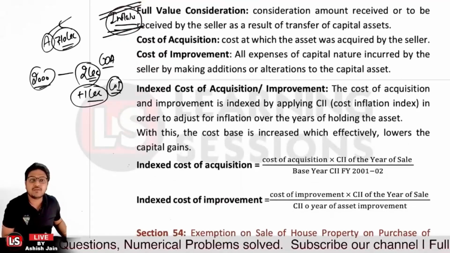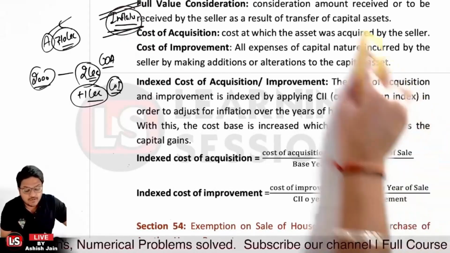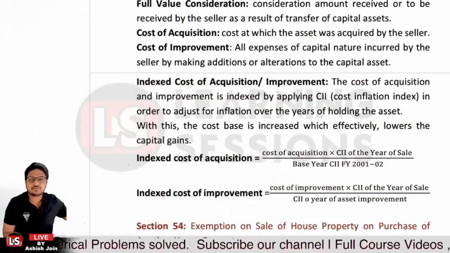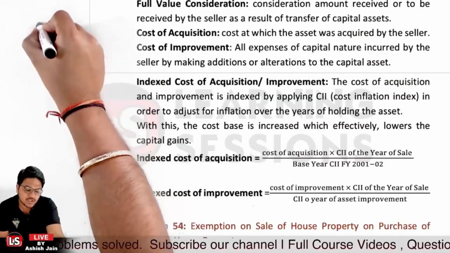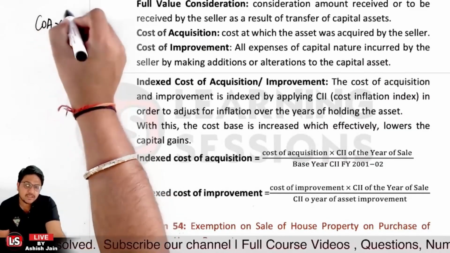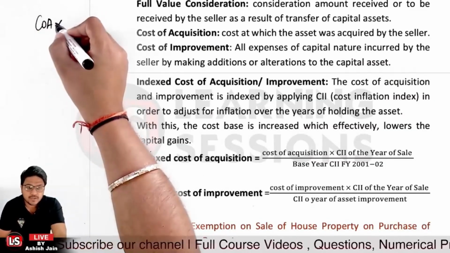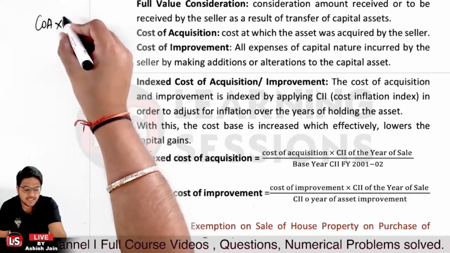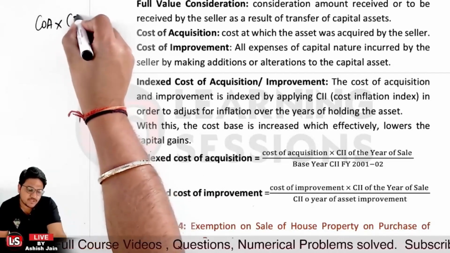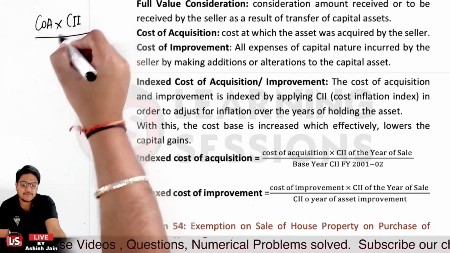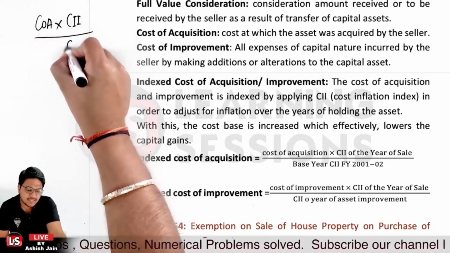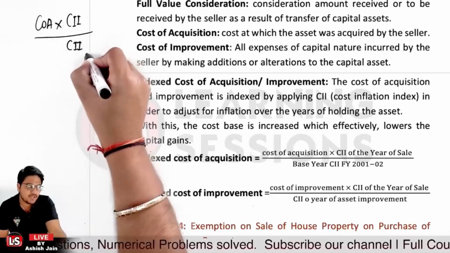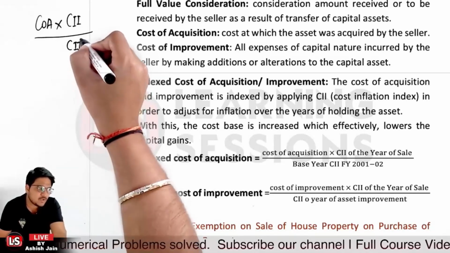So we can calculate the indexed cost of acquisition as what? It will be the cost of acquisition multiplied by the cost inflation index, CII, in the year of sale, and further divided by the cost inflation index in the base year, right?